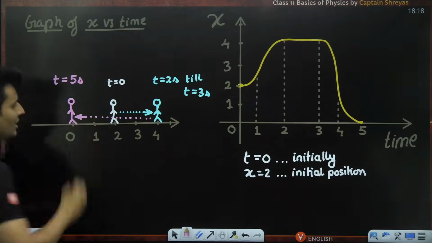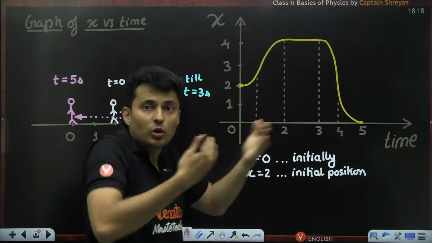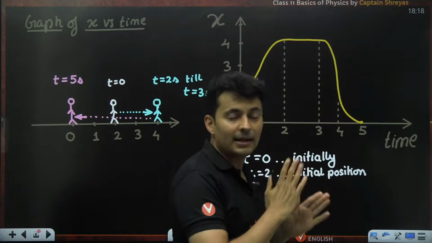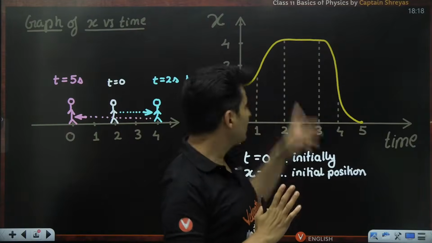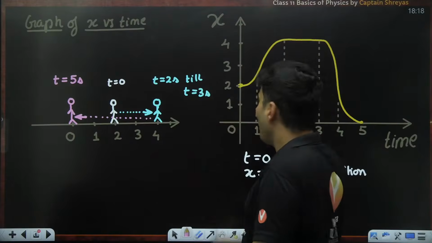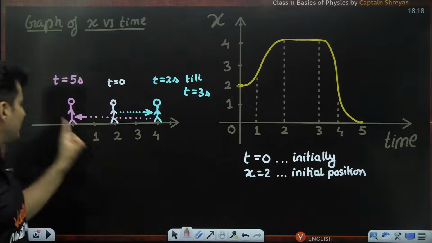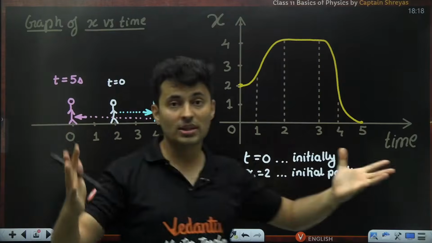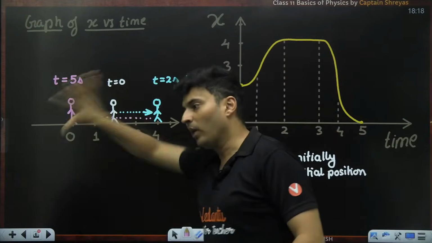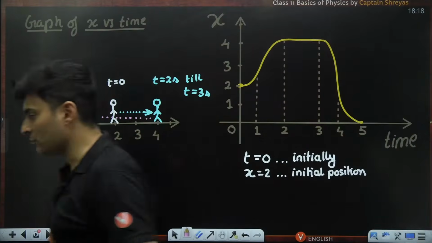Is this understood, guys? So what has the person done? At 0 seconds, he was already 2 meters ahead of the origin. Till 2 seconds, he went ahead and stopped at 2 seconds, and he waited for 1 second and then he turned back. He turned back and then traveled back to the origin at 5 seconds. That is what he has done. Understood this? This is how a graph can tell you what happened, or whatever happened can be converted into a graph. Put a fire emoji if you understood till this point.